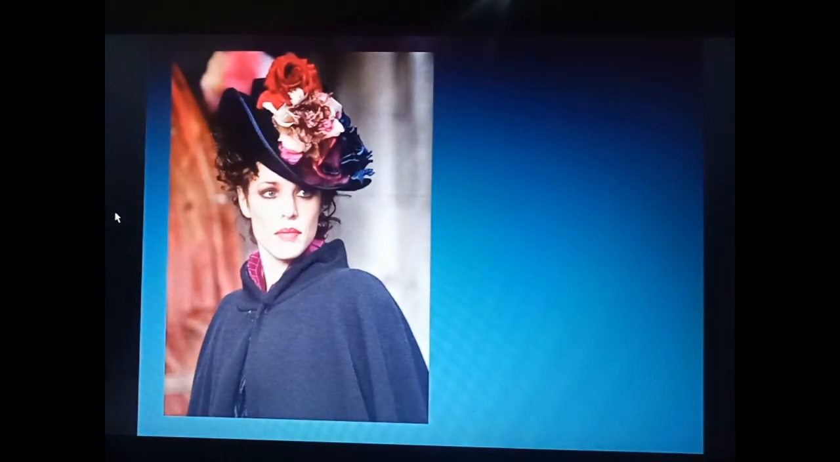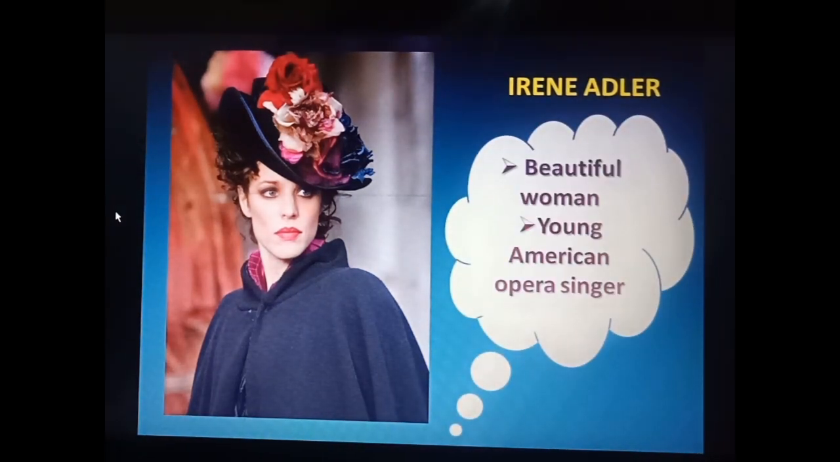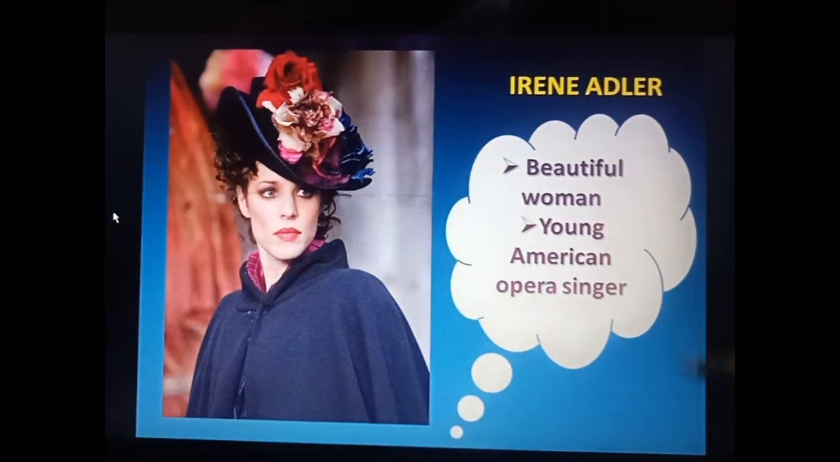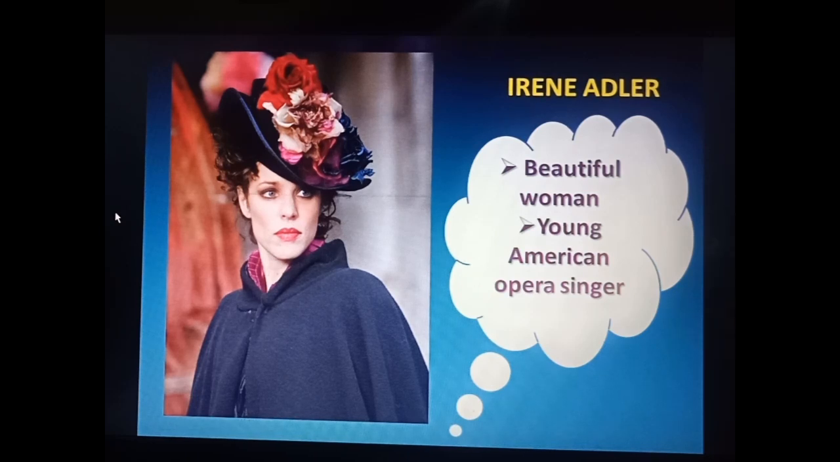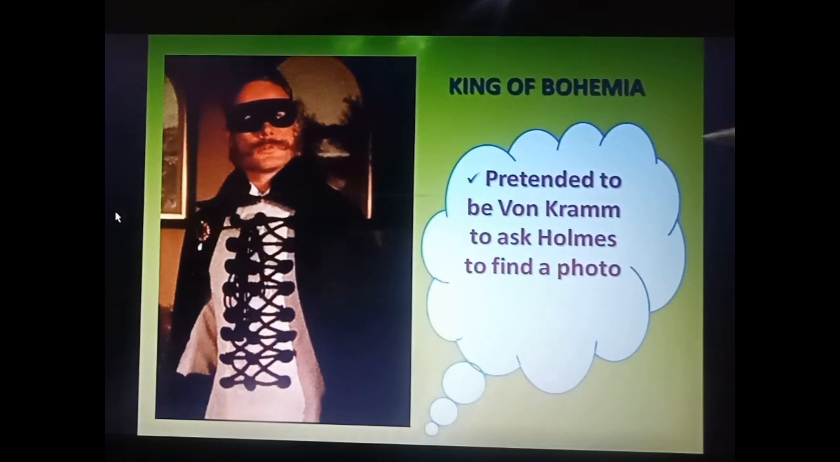Now the third character is a lady, Irene Adler. She is a beautiful woman. As you can see, she is very beautiful, and she is a young American opera singer. She is a singer by profession, and this lady had a relationship with the King of Bohemia. Now just see, he is the King of Bohemia, and he pretended to be Von Krum to ask Holmes to find a photo.